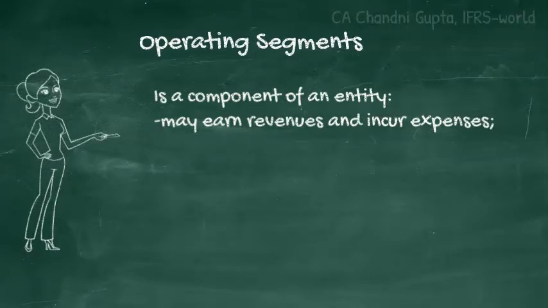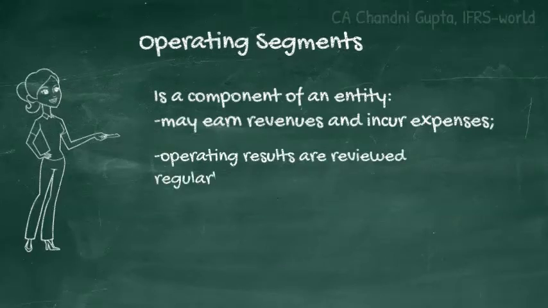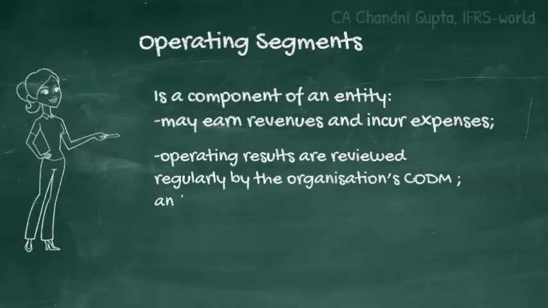So the first condition is that the component engages in business activities from which it may earn revenues and incur expenses. Second is the component's operating results are reviewed regularly by the organization's chief operating decision maker, in short, CODM. CODM is not a particular person, but it is a function.